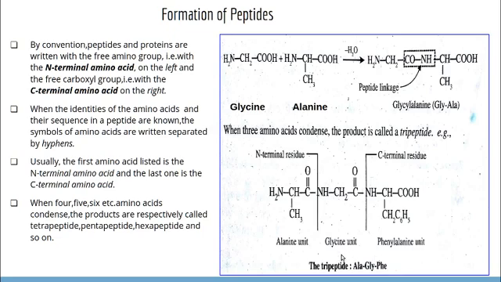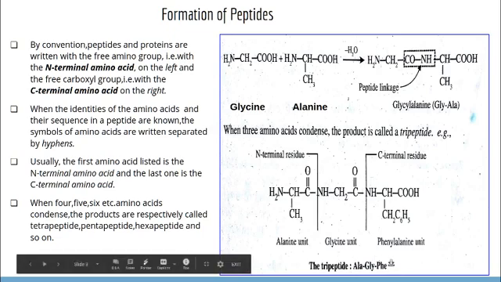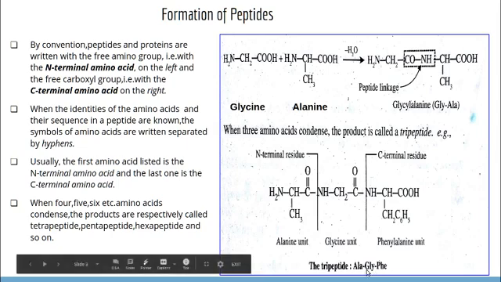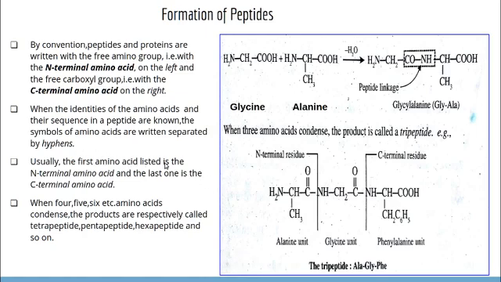So by knowing the name we can understand what types of amino acids are present in the peptide. Usually the first amino acid listed is the N-terminal amino acid, the amino acid in which the NH2 group is free. In this case it is alanine.